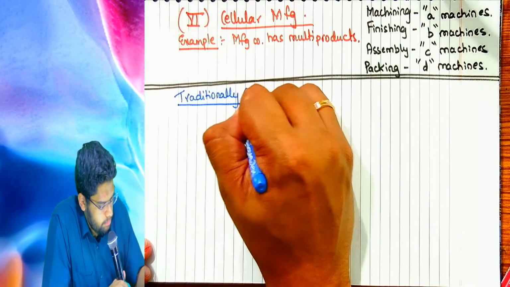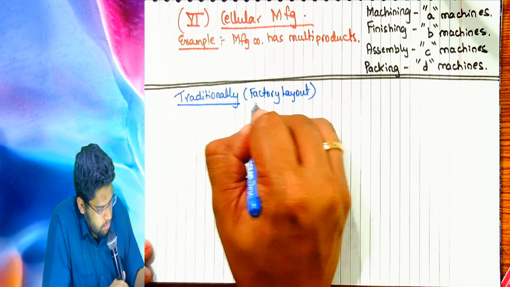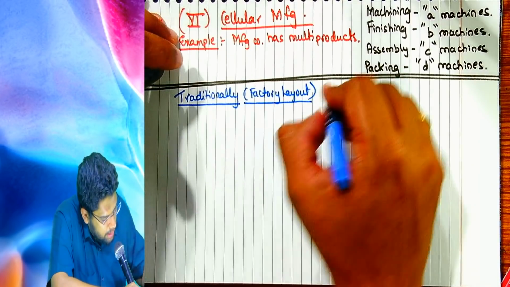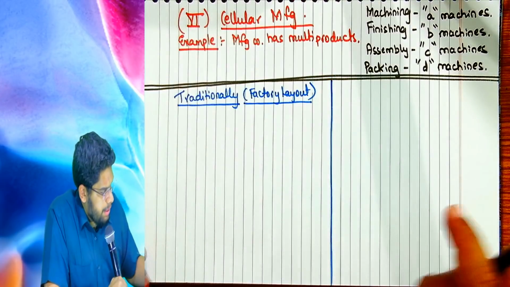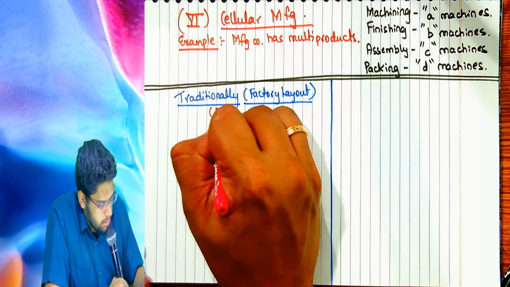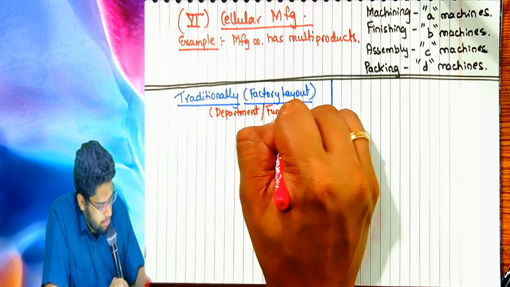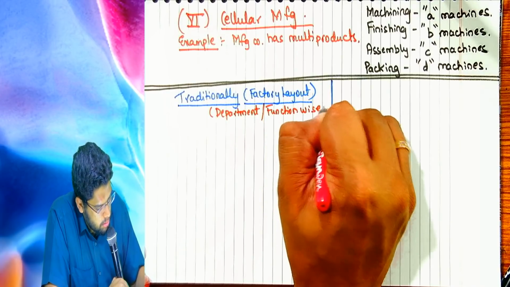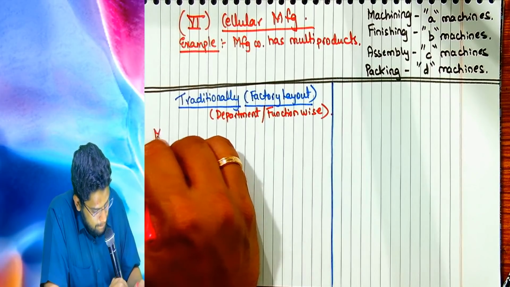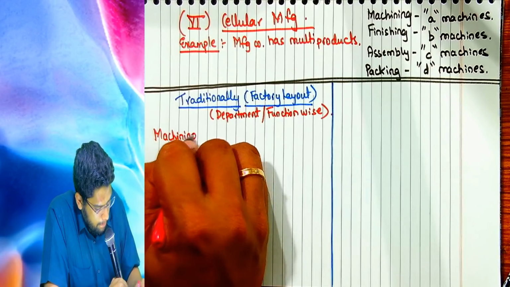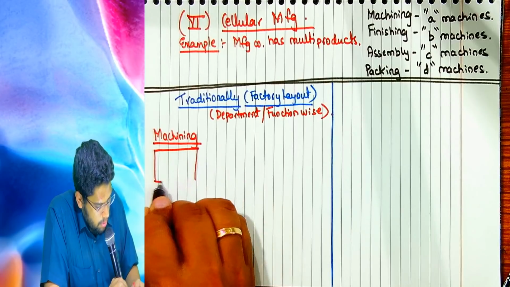Traditionally, what is the factory layout? Traditionally, factory layout is department or function wise. So, machining will be here.